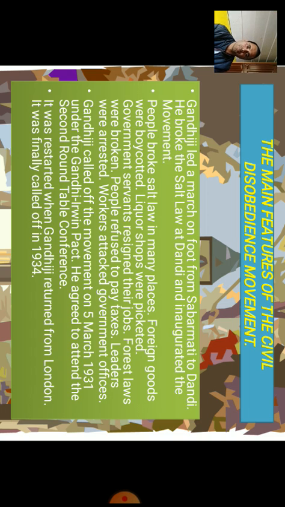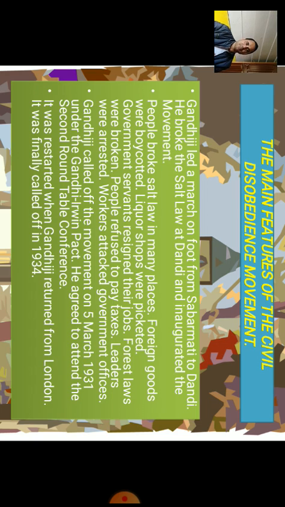Forest laws were broken. The people refused to pay taxes. And seeing all this opposition from diverse sides of society, the British government started to detain prominent leaders of different parties, including the Congress.